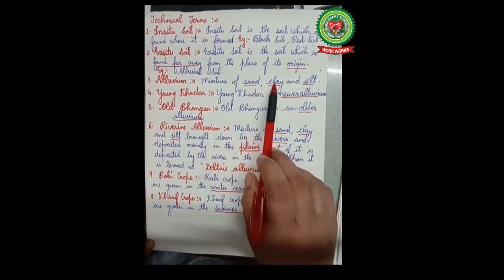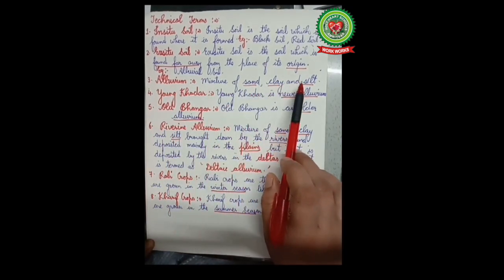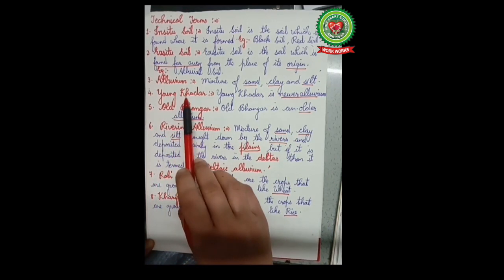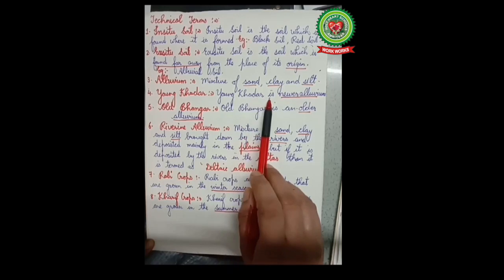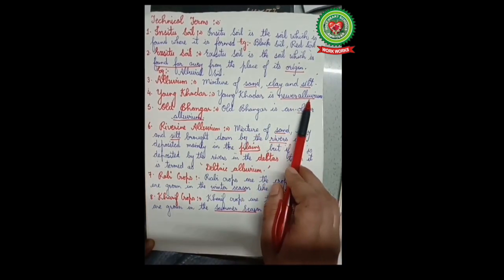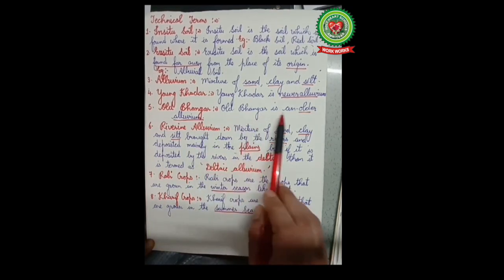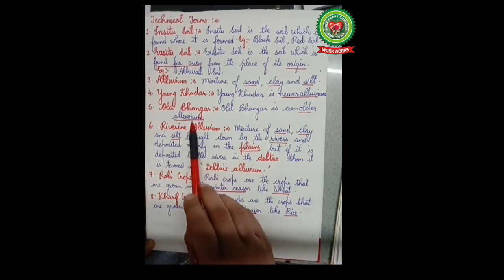Third is alluvium. Mixture of sand, clay and silt is termed as alluvium. Next important term used in this chapter is young khadar. Young khadar is a newer alluvium. Next we have old Bangar. Old Bangar is an older alluvium.